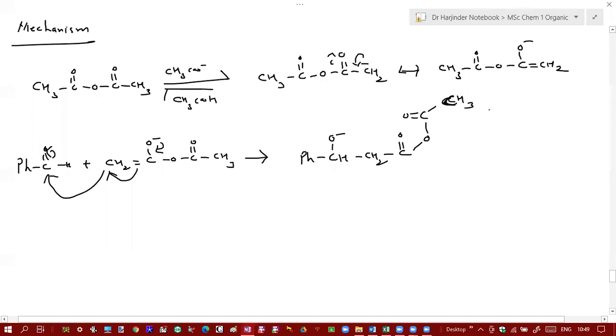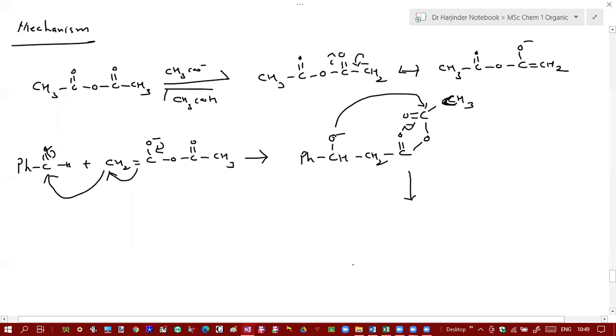Sir, hydration. H positive. Now you can see this is a very big molecule. So what will happen next is this O negative, it will act as an oxygen nucleophile, and it will intramolecularly attack on this carbonyl group to form a six-membered ring. Okay, it will attack intramolecularly to this terminal carbonyl group to form a six-membered ring.